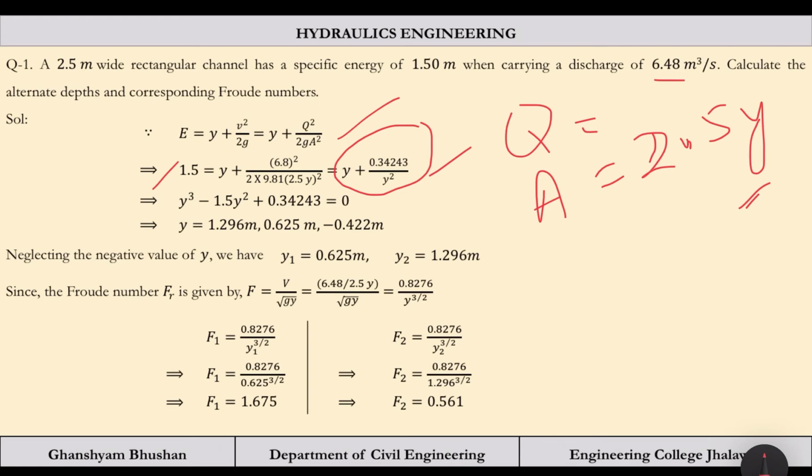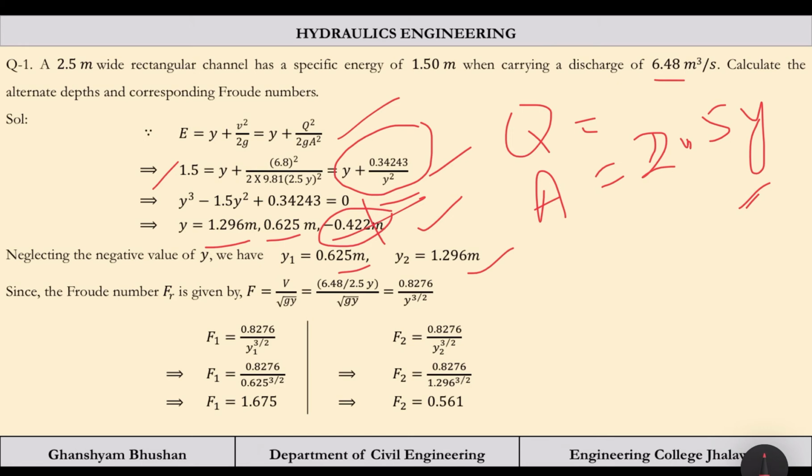So what we can do? This is a cubic equation. So we have 3 roots for this equation, that is y cube minus 1.5 y square plus 0.34243 is equal to 0. So two depths are positive and one is negative. Depth cannot be negative, so simply we will discard the value of negative y. So we have y1 and y2.